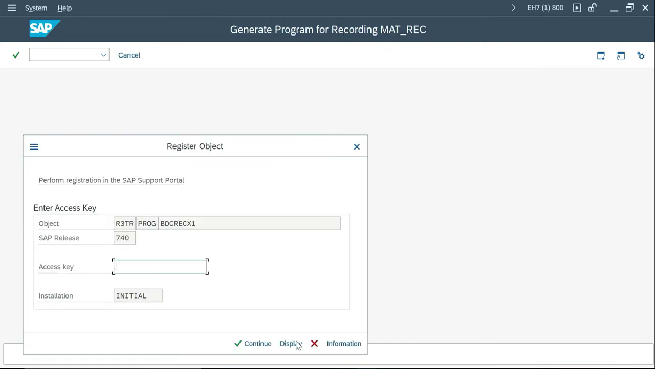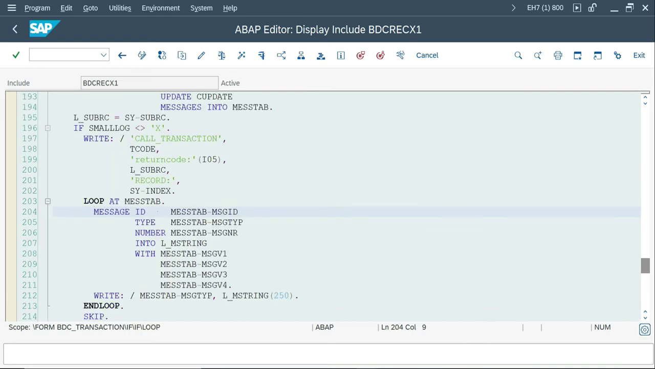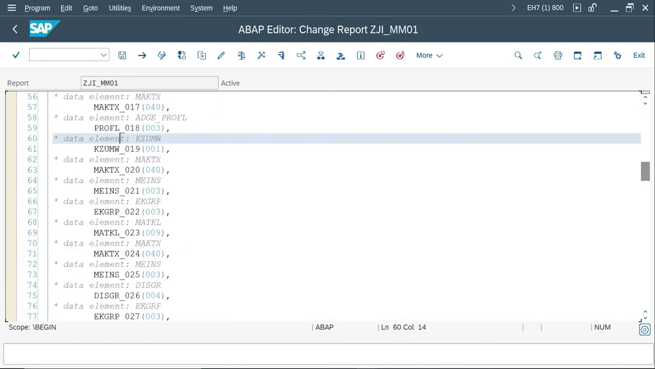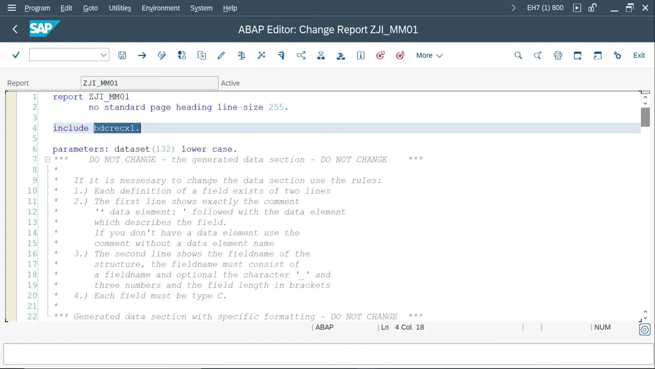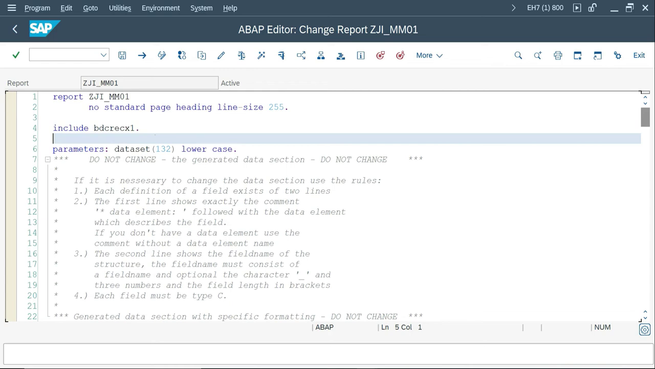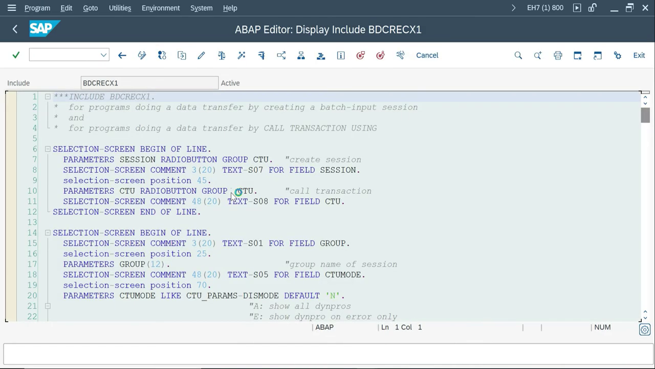One more thing, the include program. Once again, go back. Yeah, that is the include program. By default they added an include program. This is a standard include program which has all the subroutine definitions. If you are in change mode and double click, the system understands you are going to change the standard object, so it asks for the access key. So go to display, or start from display mode and double click.